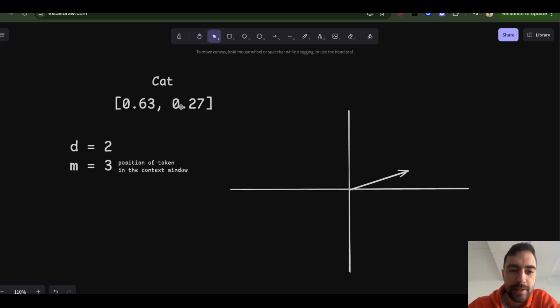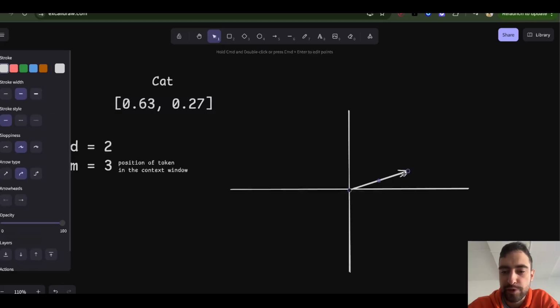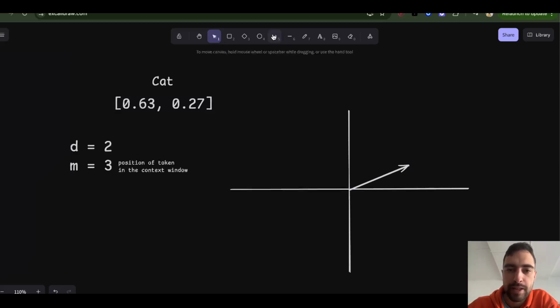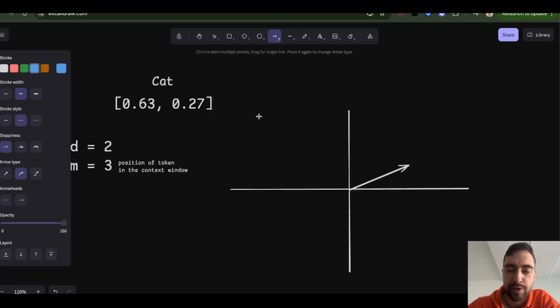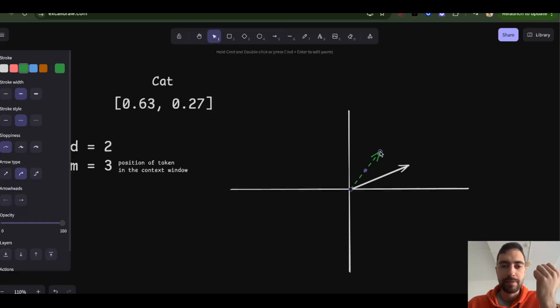So let's say this is the vector embedding of this cat. Now let's say we have another vector embedding of some word, like running. This is cat, that's running. And let's say this token should be there.